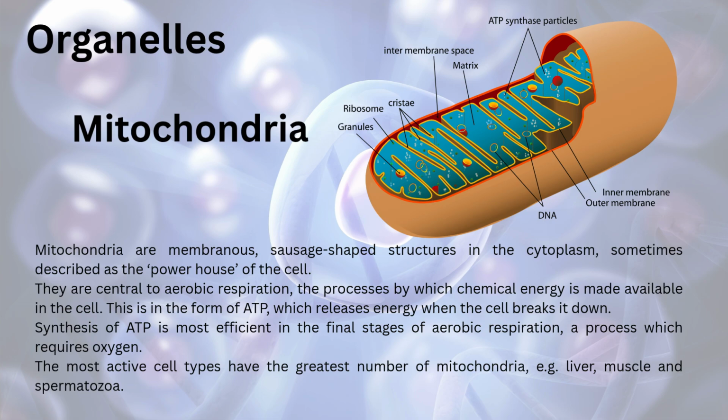Synthesis of ATP is most efficient in the final stage of aerobic respiration, a process which requires oxygen. The most active cell types have the greatest number of mitochondria. Example, liver, muscle, and spermatozoa.